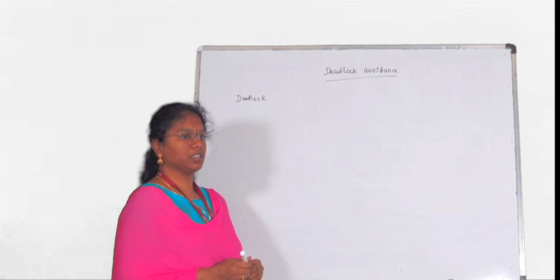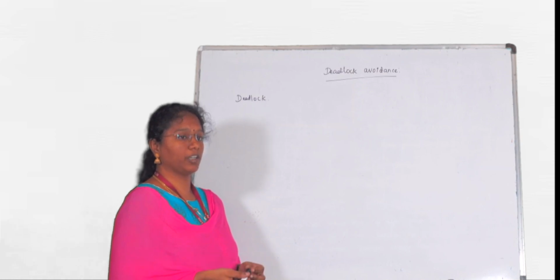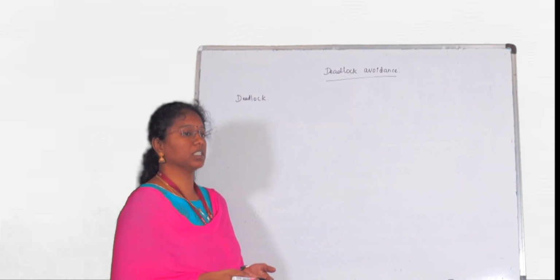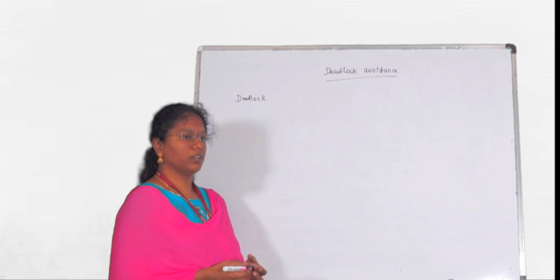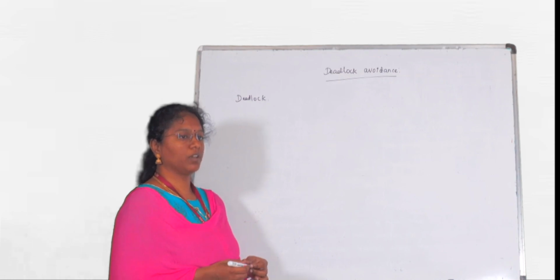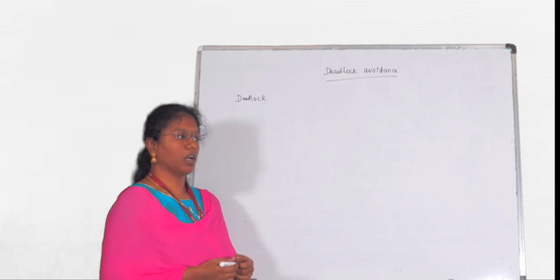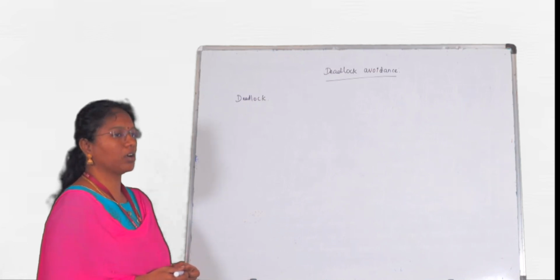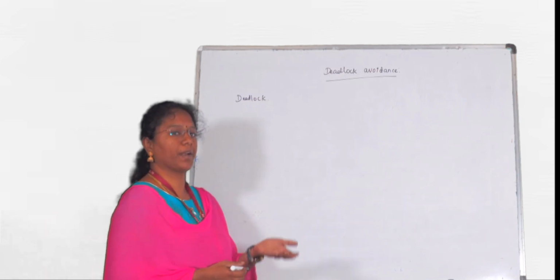In the last session, I discussed deadlock and deadlock prevention. What do we mean by deadlock and how does it occur? What are the conditions? If these conditions are there, we can be sure that deadlock will occur. Then I explained deadlock prevention techniques, how we can prevent the deadlock before it has occurred. Now I am going to explain deadlock avoidance, how we can avoid it.